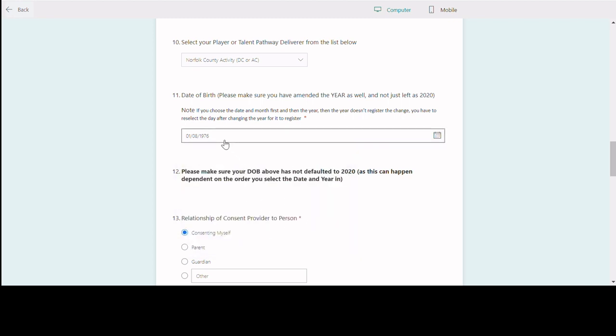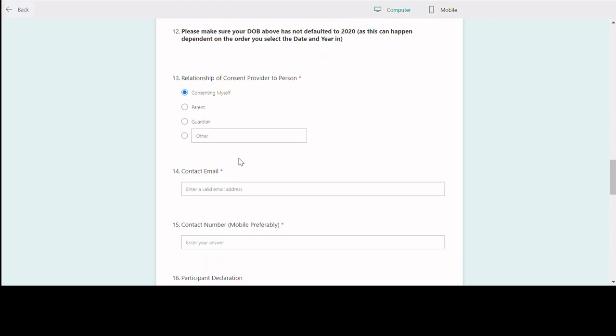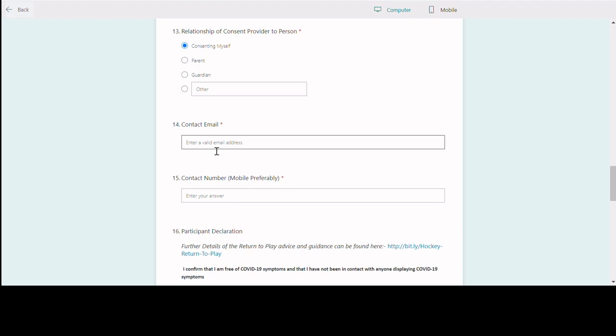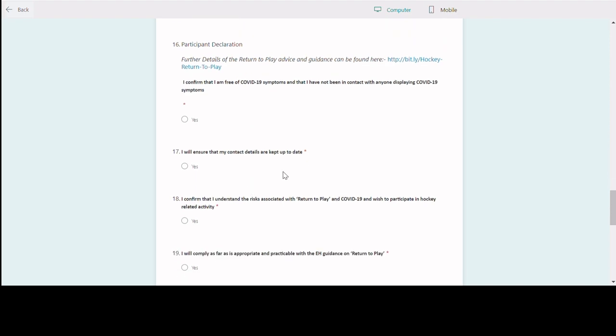Then just before you move on, please check that this has recorded the correct date of birth and not the wrong date of birth, with 2020 in. So that's now dealt with. We've said that we're consenting ourselves or the parents consenting. Now we provide a contact email, a contact number, mobile preferably, and then we move on to completing the declaration itself.